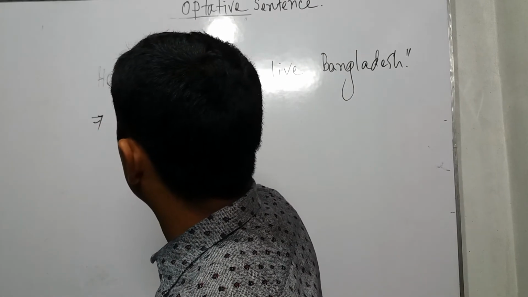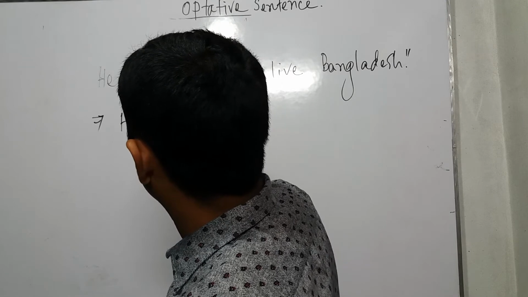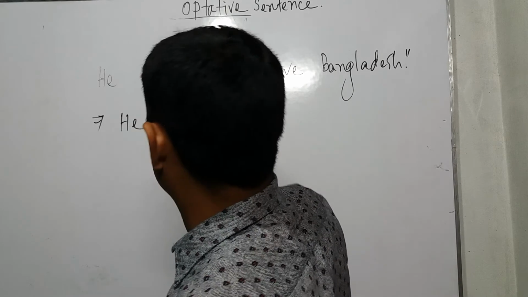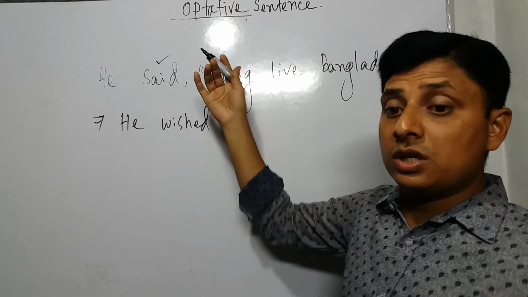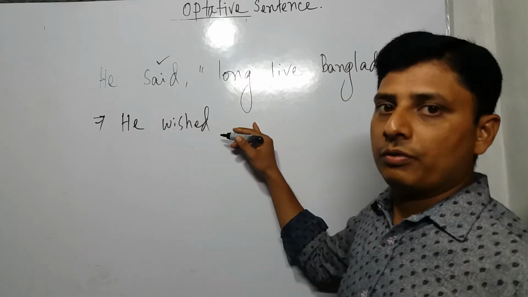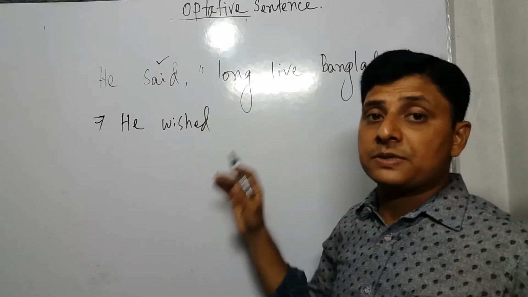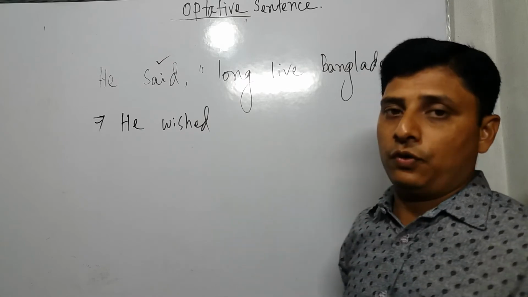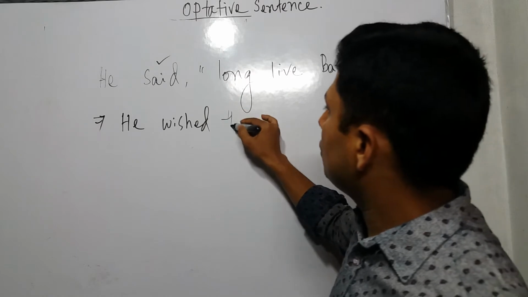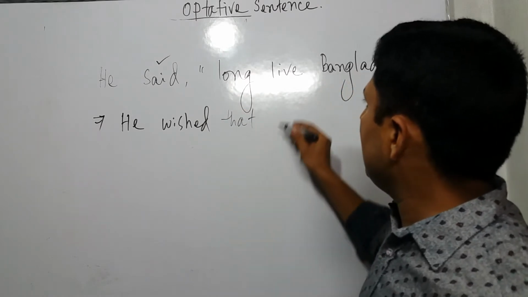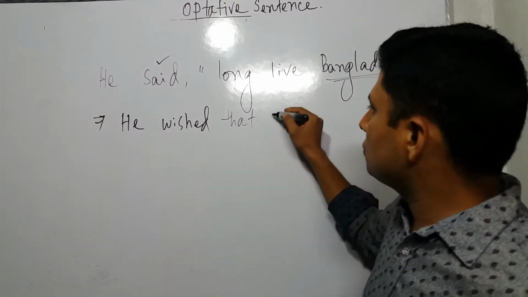Instead of said, you use wished. Instead of said to, we use wished for. But when you observe that the object is absent, you shouldn't use for. Just use wished, and then instead of comma, inverted comma, use that, and then the subject Bangladesh is third person, so you use Bangladesh.